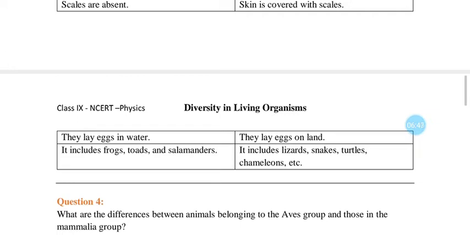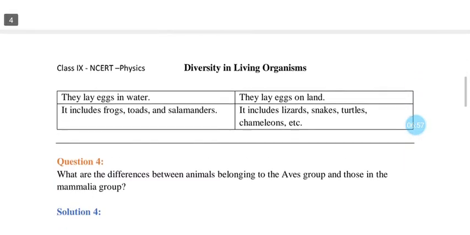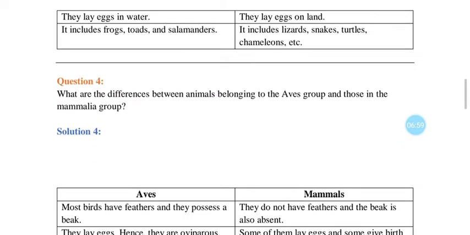Amphibians lay eggs in water, reptiles lay eggs on land. Amphibians include frog, toad and salamander. In case of reptiles, it includes lizard, snakes, turtle and chameleon. Next, question number 4.